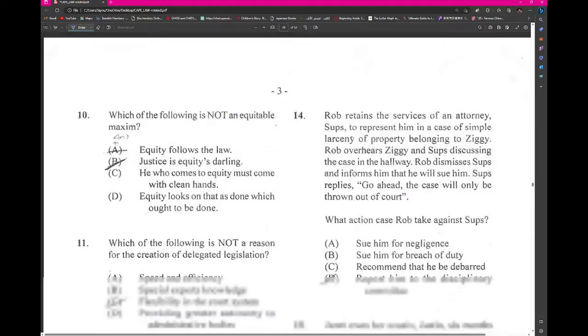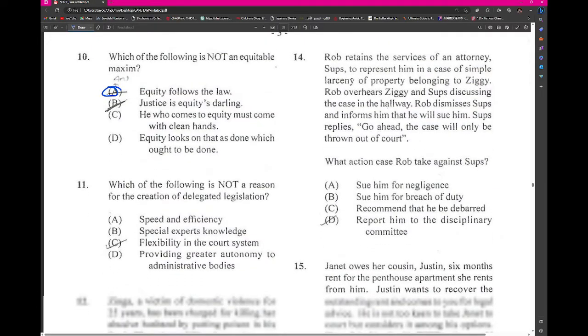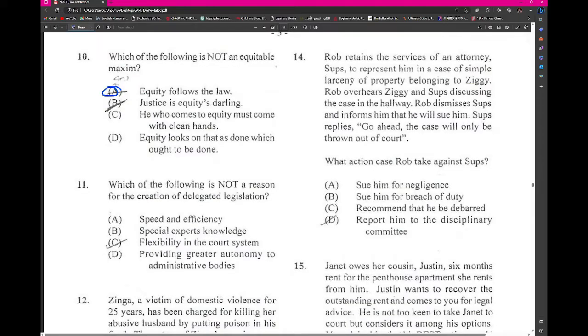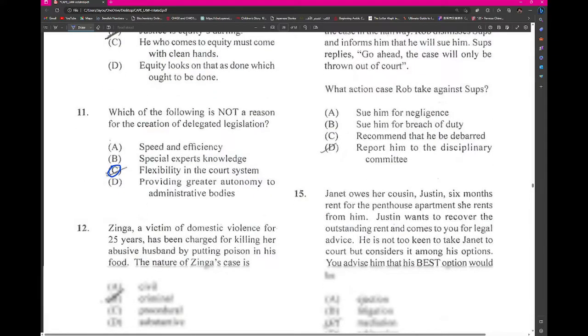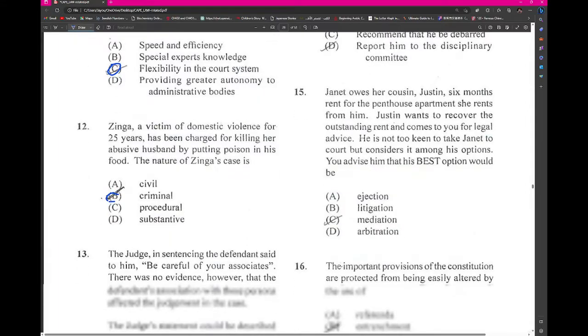Which of the following is not an equitable maxim? Equity follows the law is not a maxim. Which of the following is not a reason for creation of delegated legislation? Flexibility of the court system. Zinga, a victim of domestic abuse for 25 years, killing her, this would be criminal law.